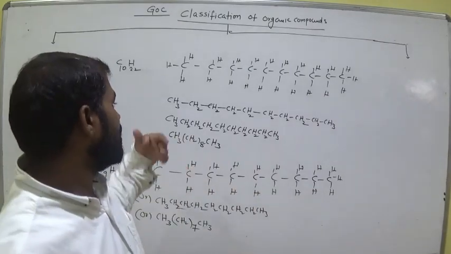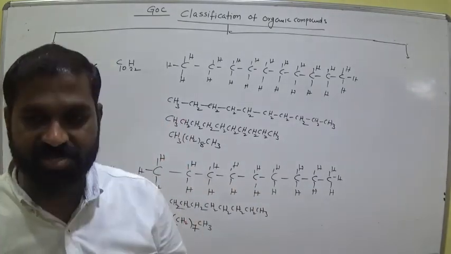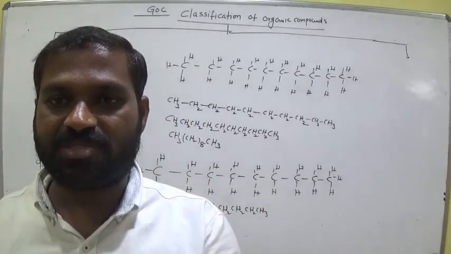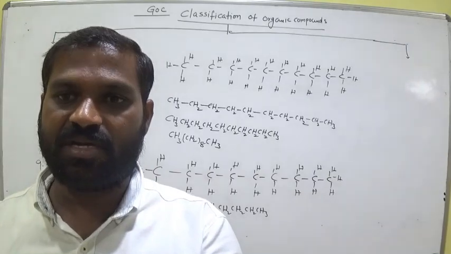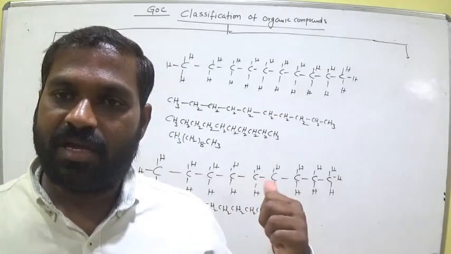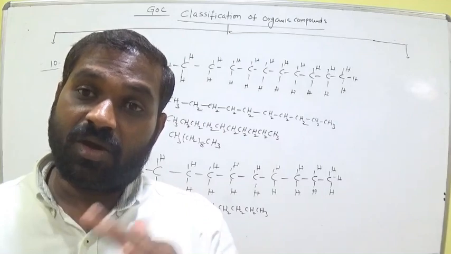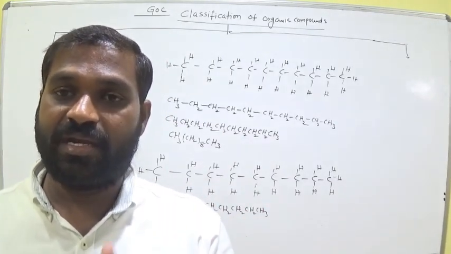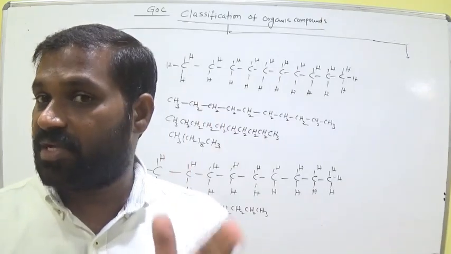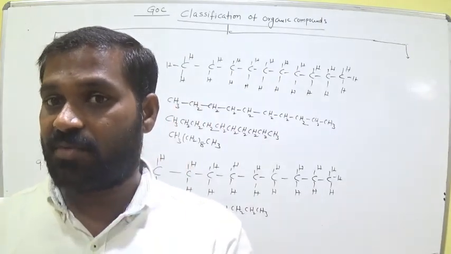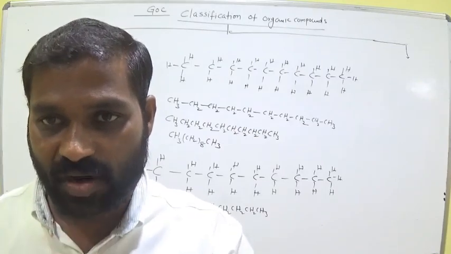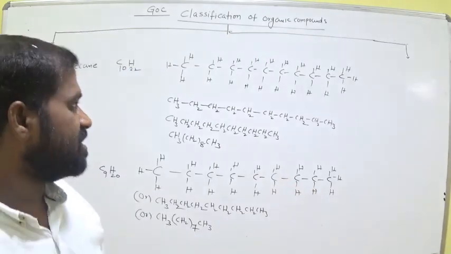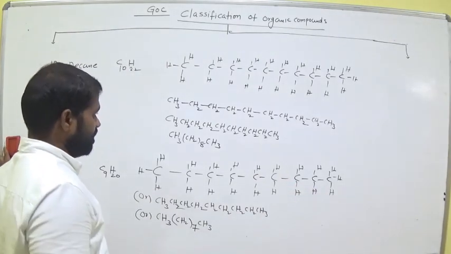So how can we write all these formulas? Based on the general formula CnH2n plus 2, where n is equal to the number of carbons, and n value starts from 1. Okay, and the names of the alkanes end with ane: methane, ethane, propane, heptane, octane, nonane, decane. So if ane is there, we can easily remember that the given compound is clearly an alkane. All are single bonds around these. These are the representations of the molecules. Okay, now write some important questions regarding this.